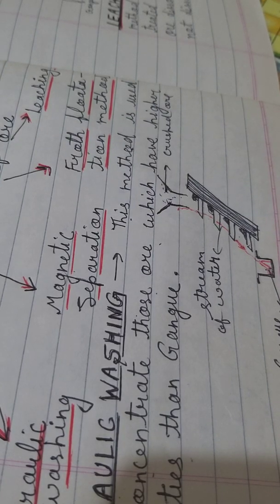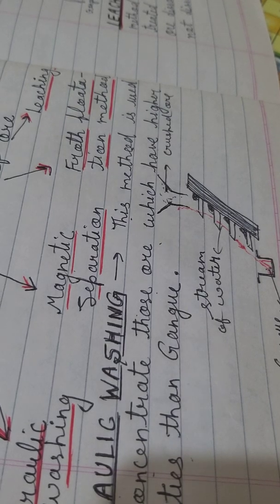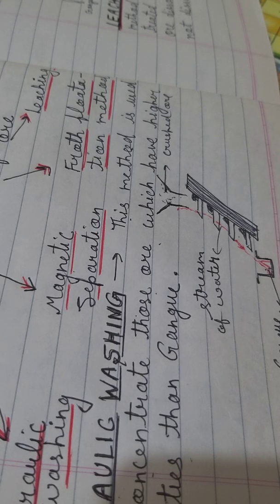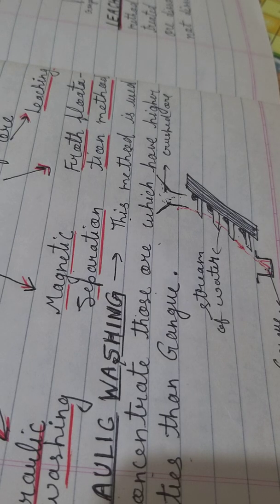Suppose we have to separate husk from the grains. As we clean our home, we see that husk is lighter in weight, so it comes out on the surface of water, and that can be easily washed away. Okay, so that also comes in the category of hydraulic washing.